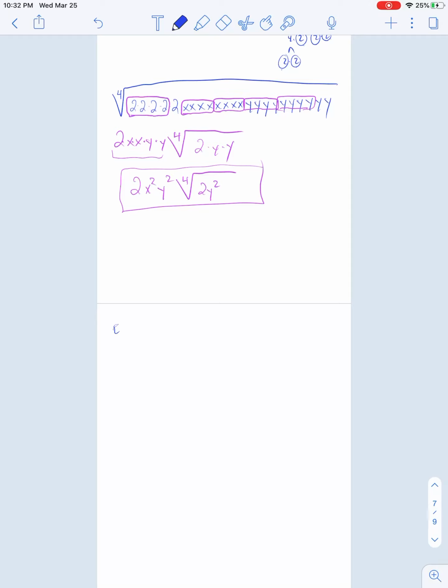Now let's take a look at multiplying some of them and then simplifying. How about the square root of 20 times the square root of 8? This is just the square root of 20 times 8. Then we just break these up. You break up 20 to 5 and 4, and 4 to 2 and 2.